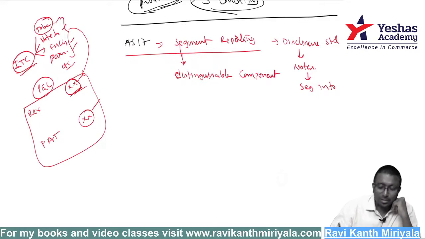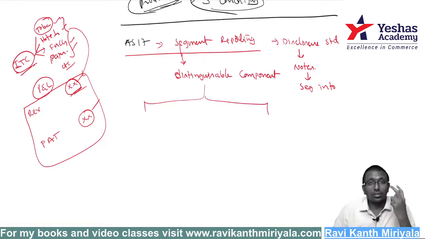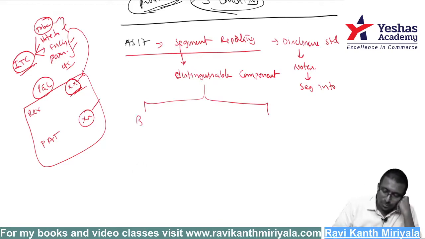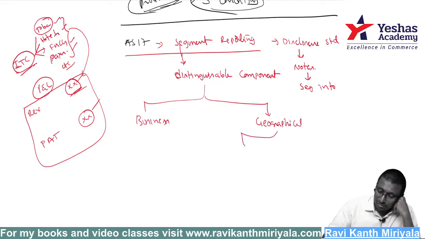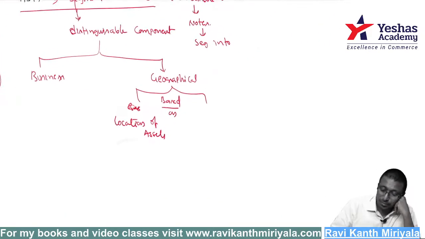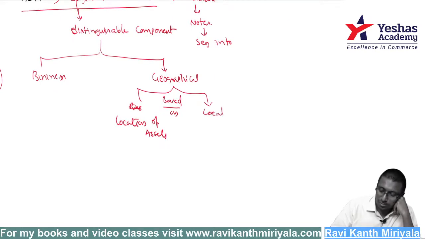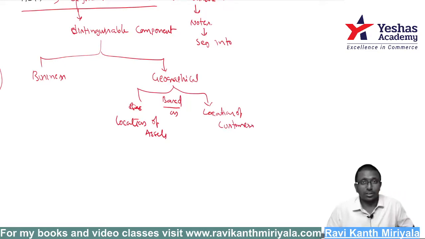Distinguishable component is called a segment. There are two different types of segments. One is the business segment, and the next one is the geographical segment. The geographical segment is further subclassified based on location: it is based on the location of assets, and the location of customers. We'll discuss this a little later.